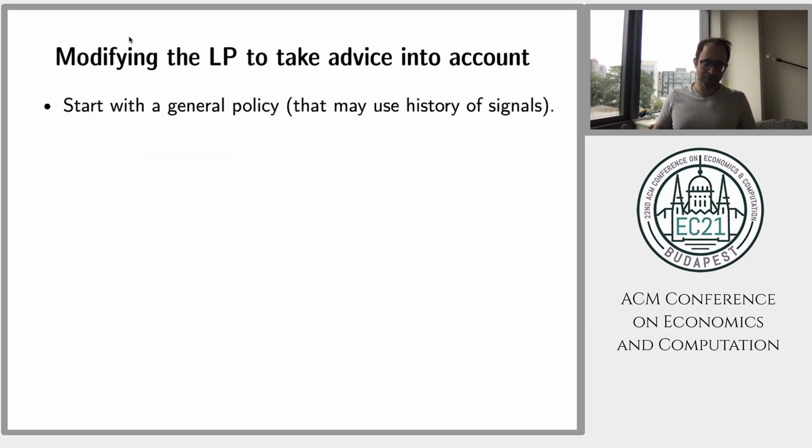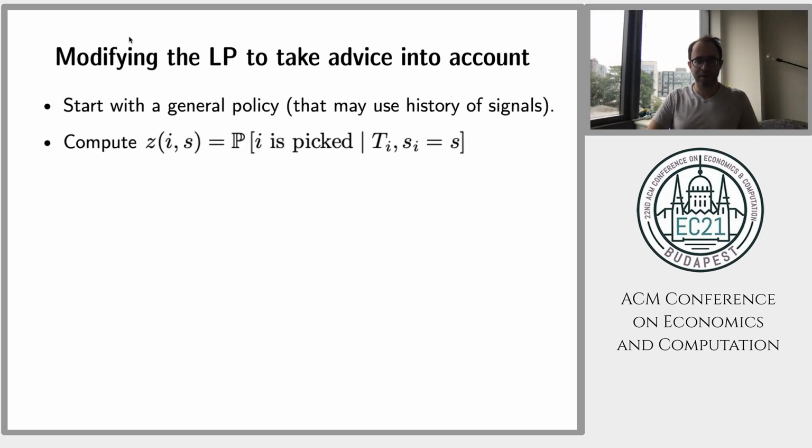So what you want is to start from that formulation and try to incorporate machine learning advice. That was a general policy, and this policy can be very complicated. Now we are setting this policy as advice. This policy can use the history of all advices obtained so far. And you again compute variables z_is, similar to z_i, which is the probability that you pick i, conditional on i being the best so far, and you get advice s.